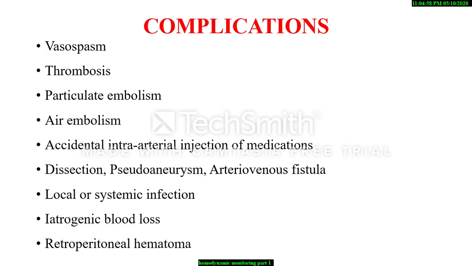Local and systemic infection, iatrogenic blood loss and retroperitoneal hematoma. This is a complication specifically with the femoral arterial line. Iatrogenic blood loss can be minimized by collecting the blood for sampling through the nearest stopcock.